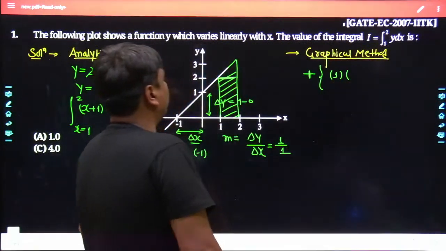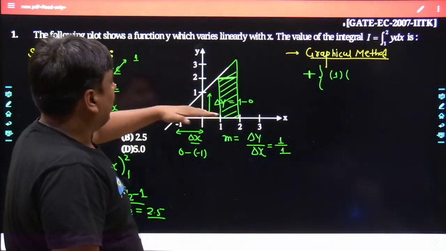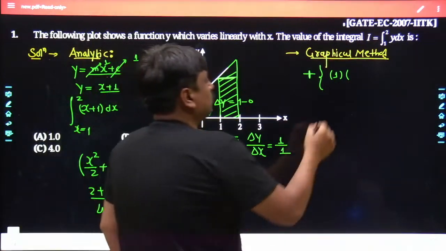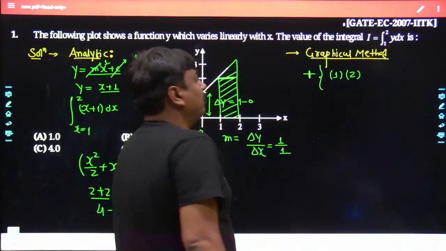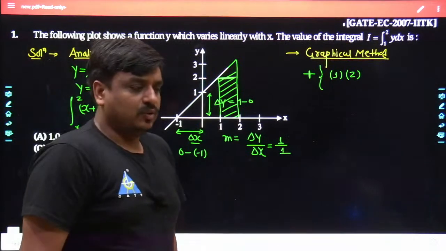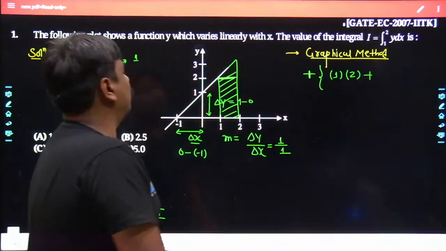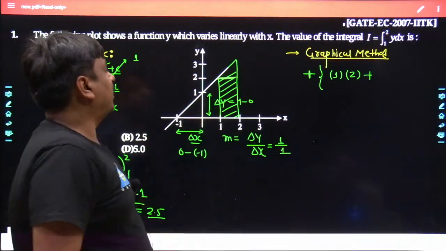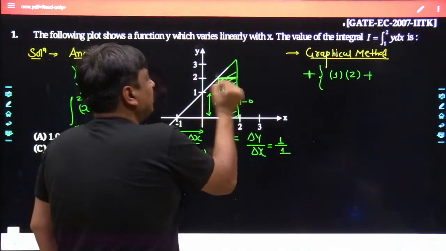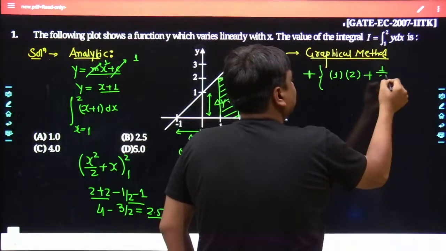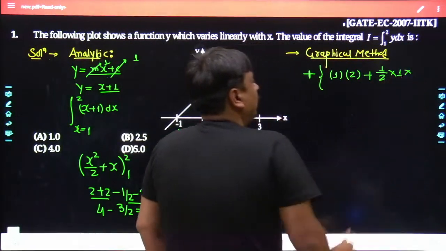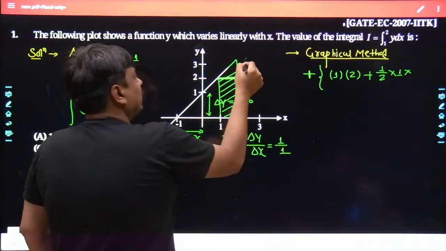Similarly, if you focus on its height, it goes from y equals 0 to y equals 2. So obviously the area occupied by the rectangle is 1 into 2. In the same sequence, let me focus on the area of this right angle triangle. Again, the base is 2 minus 1, that is 1 only, into, you just have to focus on its height.